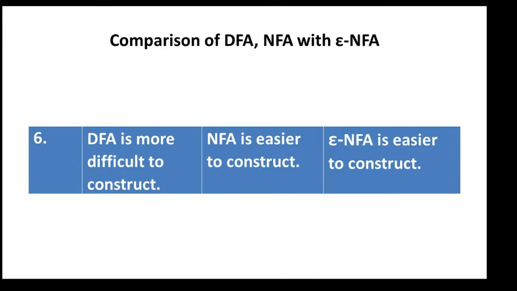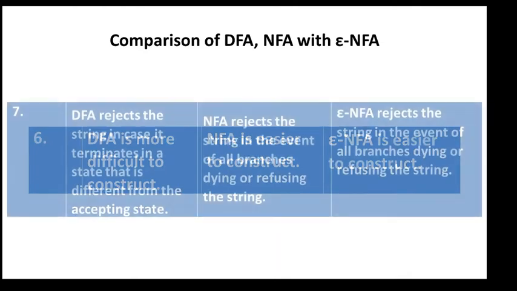Whereas the NFA is much easier to construct, because one input can be given to many states, and a null move can also be made from one state to another. The same is true in the epsilon NFA; it is very easy to construct.